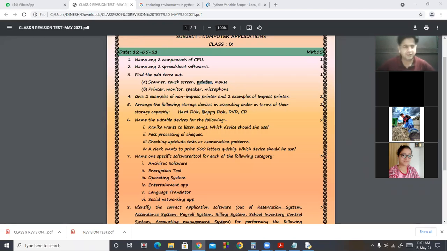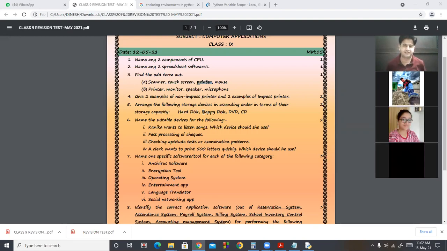Next is: name the suitable device for the following. Kanika wants to listen to songs. Which device should she use? There are speakers, but we can also use headphones. So these are the two correct answers. Next is fast processing of checks: MICR, magnetic ink character reader. These are used in banks for fast processing of your checks.